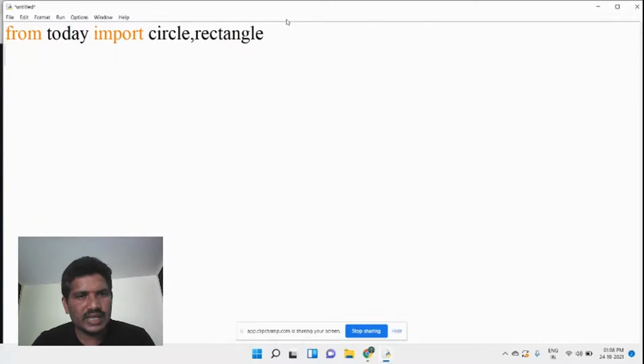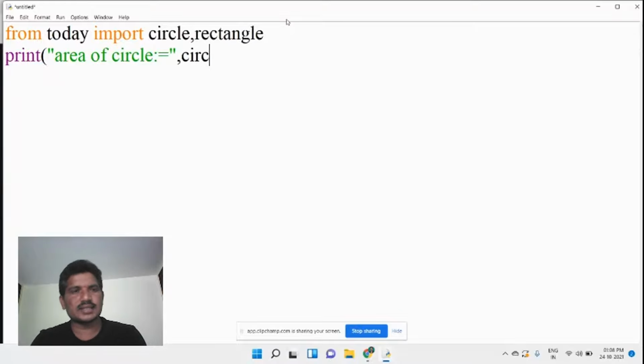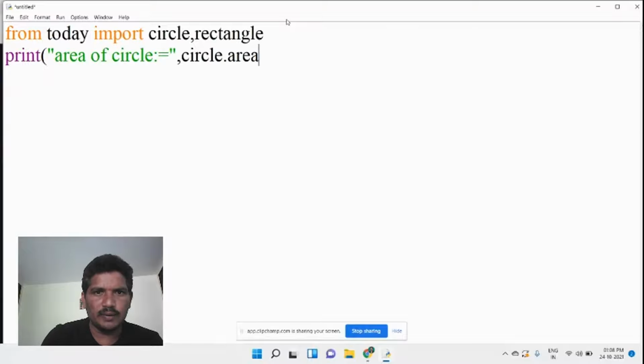Then we can access, then print area of circle equal, comma, then circle dot. You can access the function using the module name. What is the module name? Module name is nothing but a file name. Circle dot area.